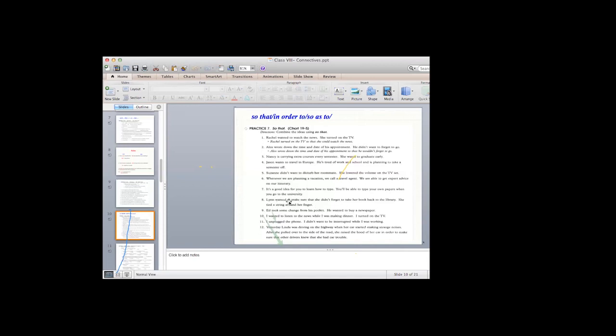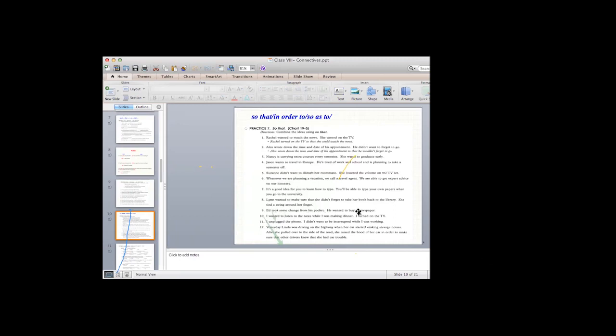I hope it's clear. Ed took some change from his pocket. He wanted to buy a newspaper. So Ed took some change from his pocket so as to buy a newspaper, in order to buy a newspaper, or so that he could buy a newspaper, very simply. Ed took some change from his pocket so that he could buy a newspaper, okay?